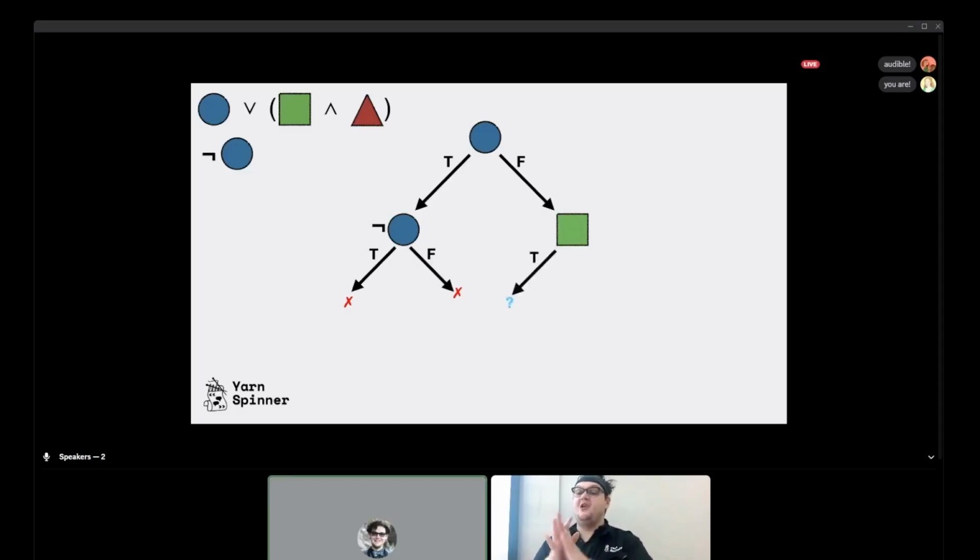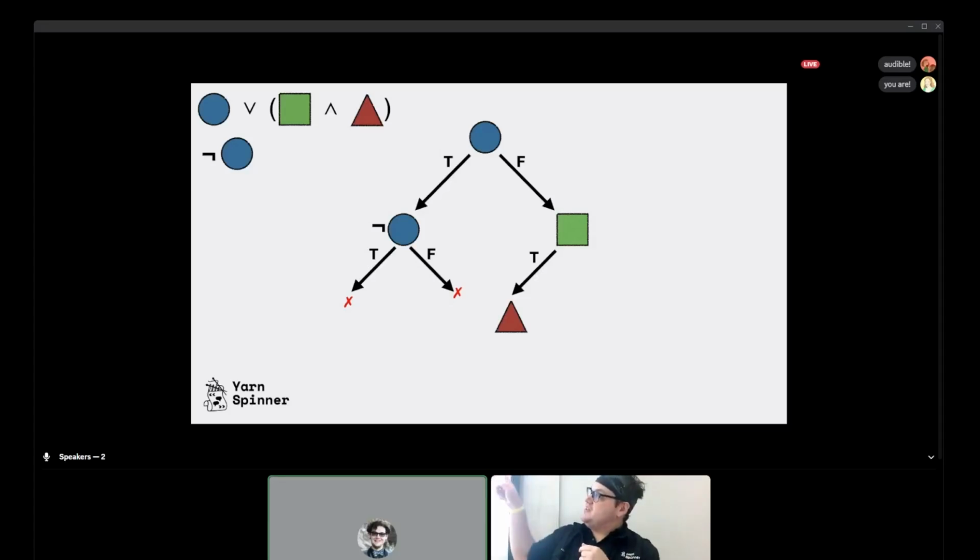With blue circle set to false and locked in as false, it's time to start exploring what happens with green square. What if it is true? So everyone's happy, blue circle is false, which satisfies the second thing, yep. What happens with green square? What if it is true? That actually works fine. It doesn't invalidate any theorems, so we can move on to looking at red triangle.